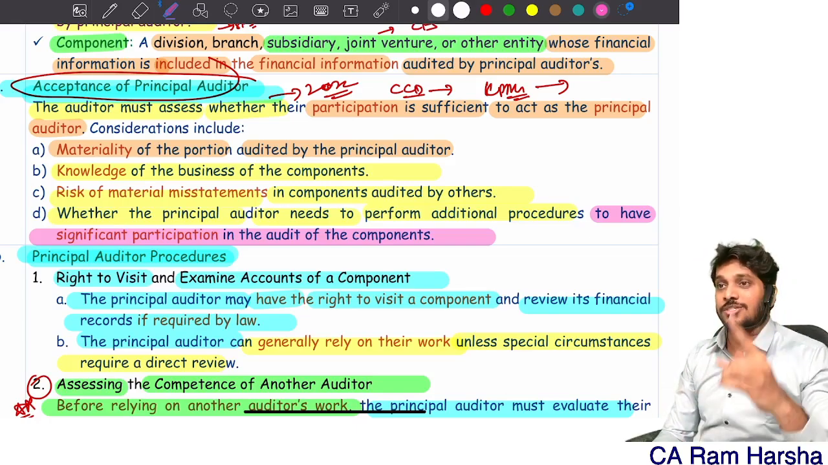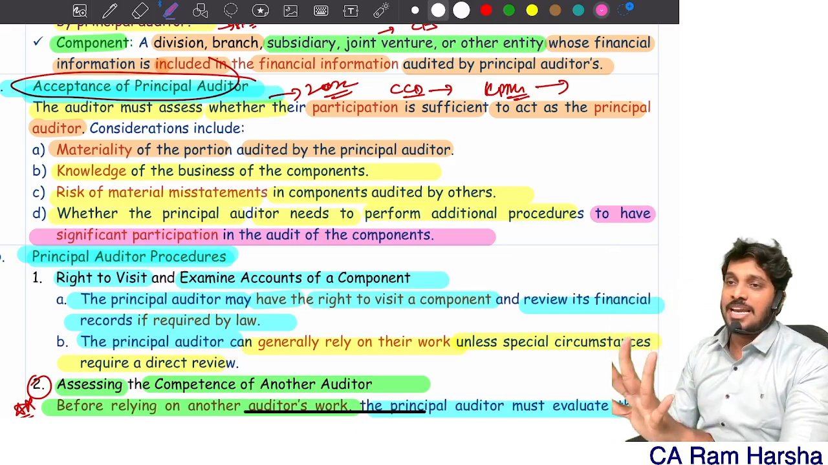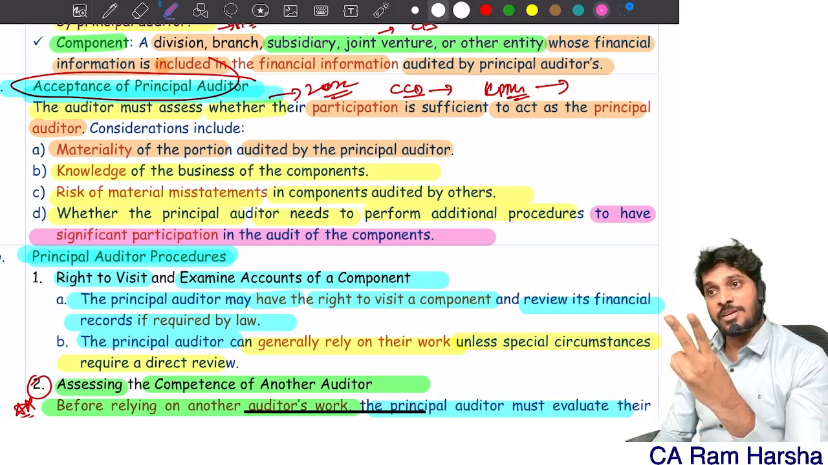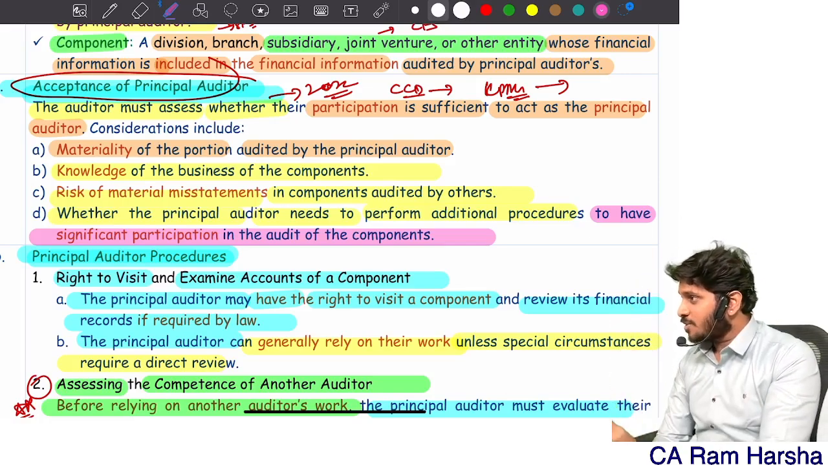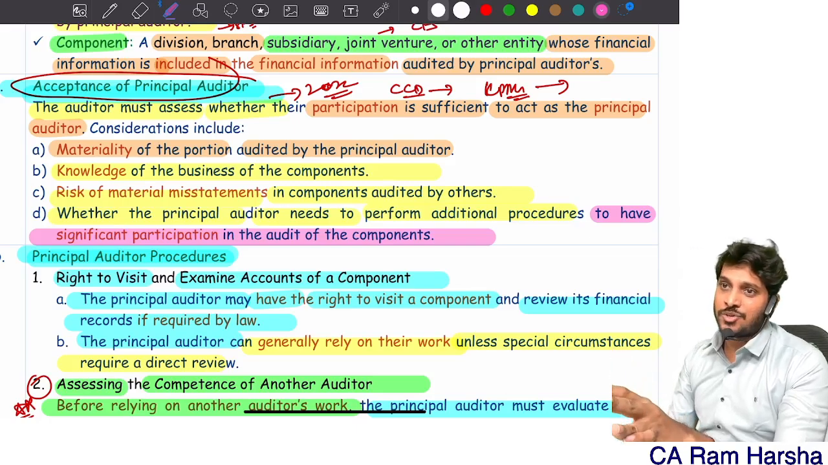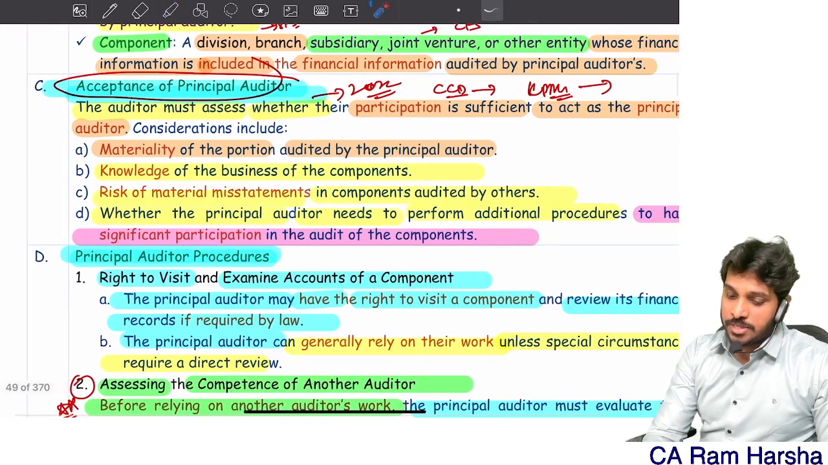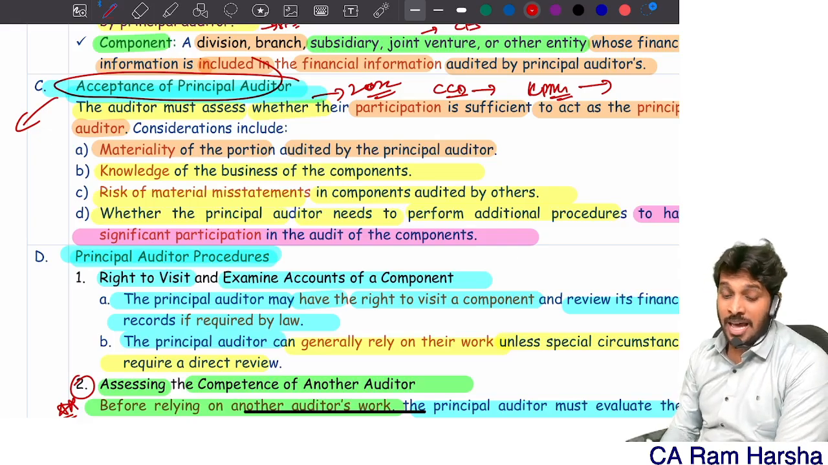On these logics, they levied a 10 crore penalty on KPMG, a 50 lakh penalty on the engagement partner, and a 25 lakh penalty on the engagement quality control reviewer. Getting it? Who is an engagement quality control reviewer? We will discuss in the SQC standard. Understood? So this was asked in the November attempt or somewhere. It was a 4 marks question.